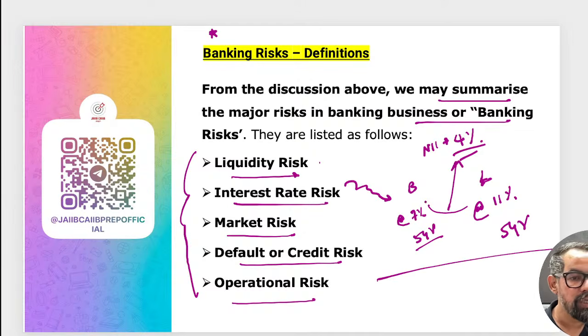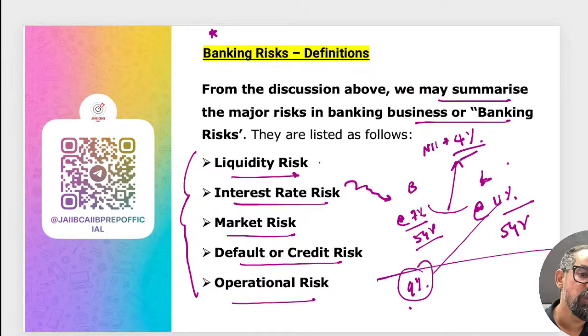After 1 year, suppose we have given an option to the customers. Suppose both are at a fixed rate. So in the first year NII was 4%. Next year interest rate increases in the market from 7% to 9%. Now what will this depositor do? They'll go for premature withdrawal and shift their portfolio from 7 to 9%. Now you have given a loan to the customer at a fixed rate, so you cannot change this for your NII. There is a notional loss of 2% in this case. So it is impacting our overall profitability by 2%.